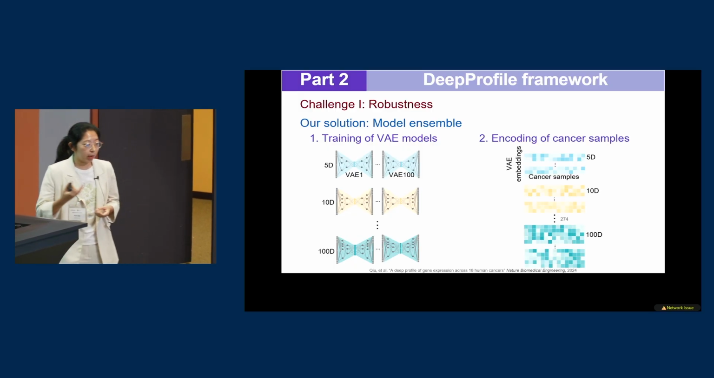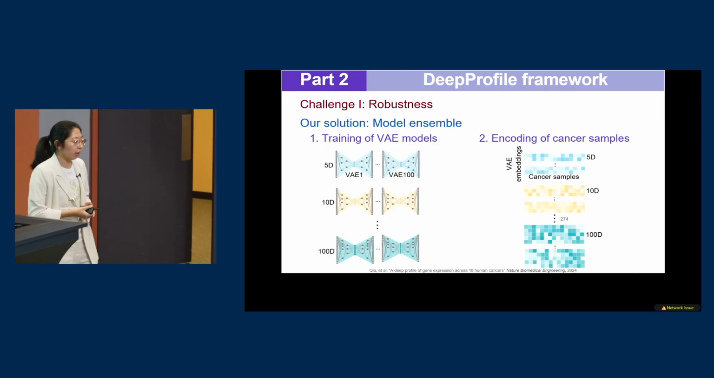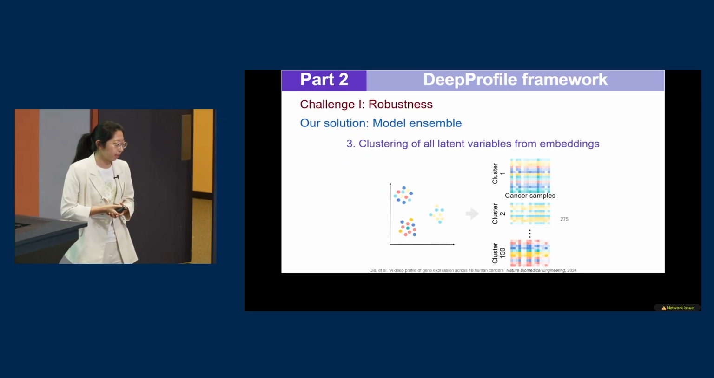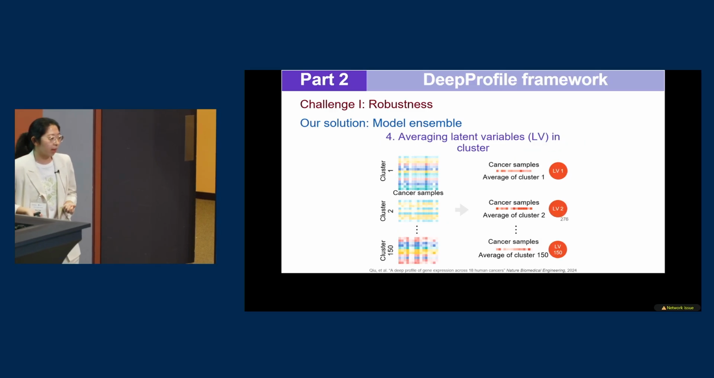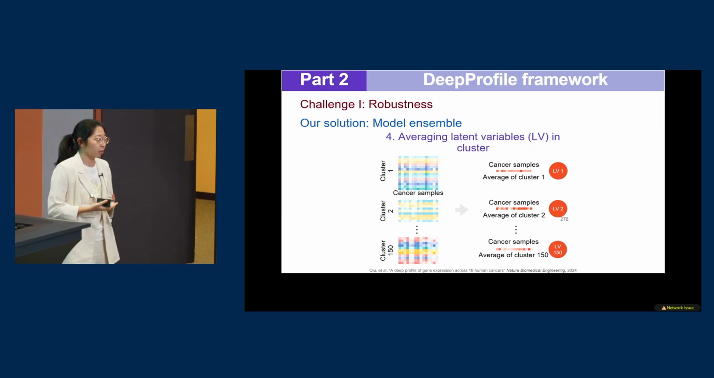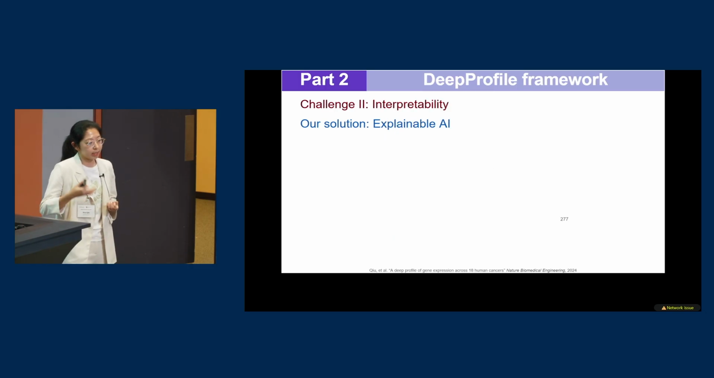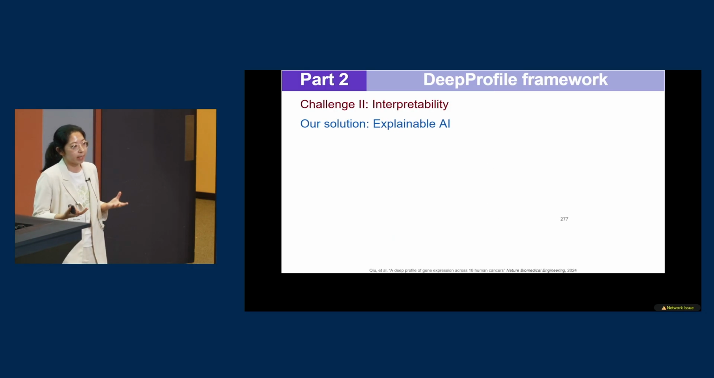And then we encode the cancer samples into these latent embeddings. And then we cluster all of the latent variables to group together the similar patterns. And finally, we average each cluster to obtain this deep profile latent variable. And then, definitely, explainable AI. So we use the XAI technique to interpret the model.